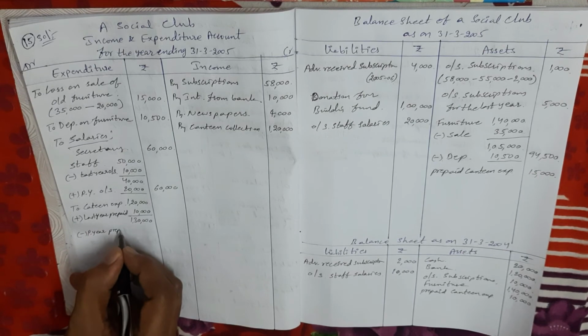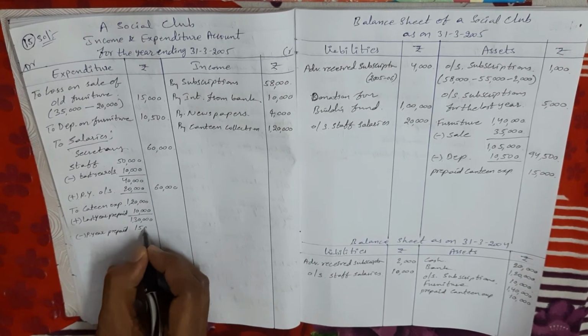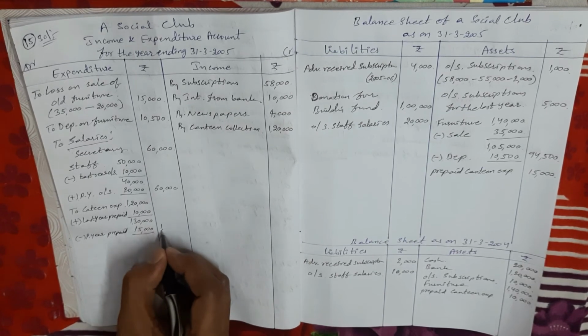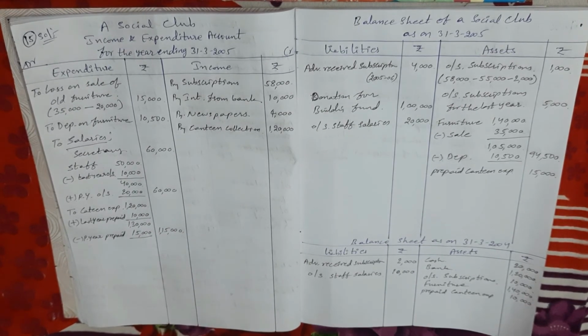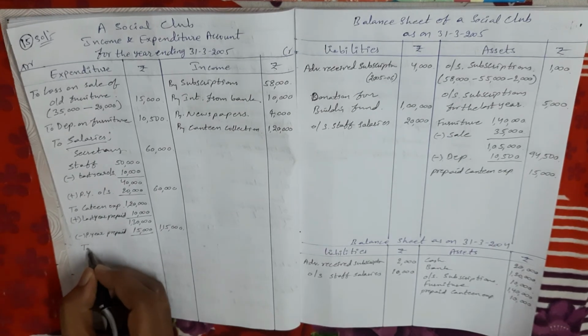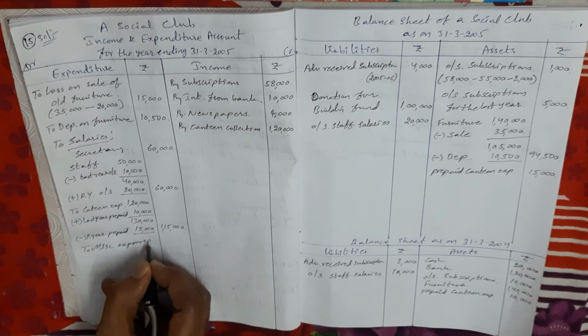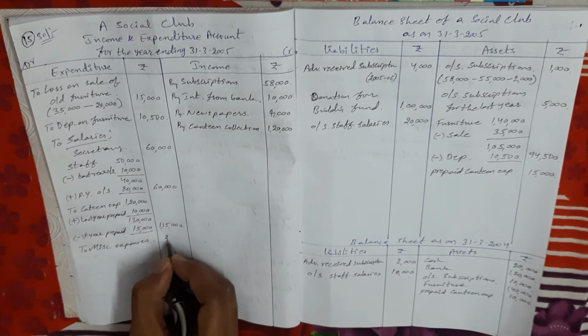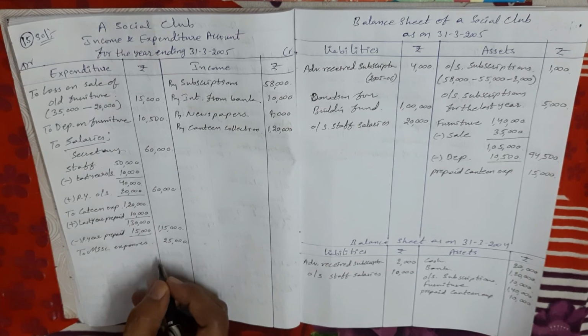Present year prepaid amount means that is next year related. So minus 15,000. So the balance in outer column 1,15,000. Important adjustment. Next, miscellaneous expenses, revenue expenditure, debit side, 25,000.